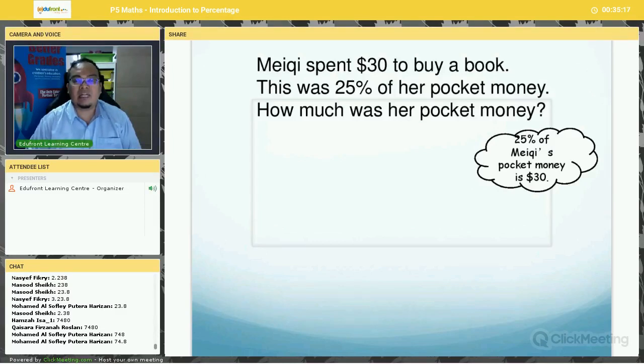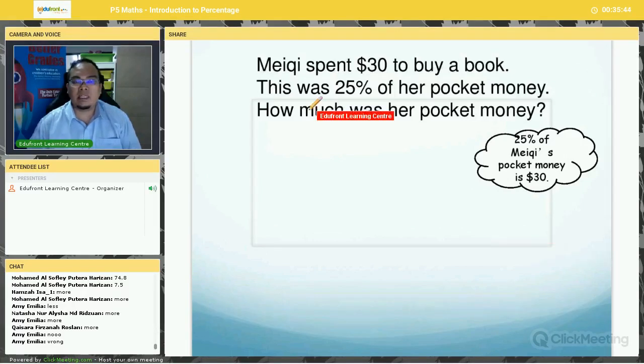Now, first of all, let's ask ourselves: is her pocket money more or less than $30? Will her pocket money be more or less than $30? Anyone? Must be more, right? Amy, you say less. Are you sure? It must be more, Amy. It must be more. Why? Take a look at this question. Meiji spent $30 to buy a book. Now, what does this mean? This is referring to who? This is referring to the $30.